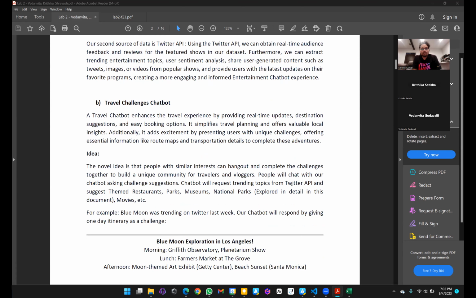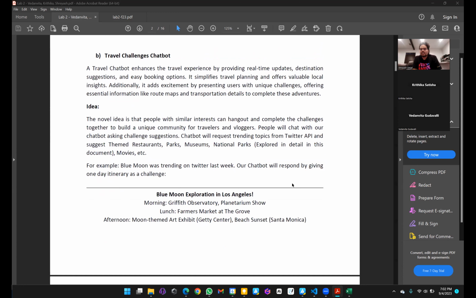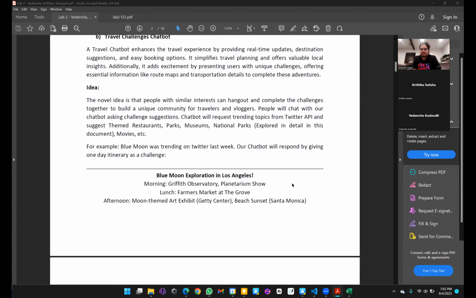But the one domain that caught our eyes was the travel challenge chatbot. So the idea behind this chatbot was that it can help people with similar interests that they can hang out and complete challenges together to build a unique community for travelers. So people will chat with our chatbot to get the challenging suggestions. So the chatbot will request trending topics from Twitter API, and then the chatbot will suggest some themed restaurants, parks, museums, national parks, which we specifically mention in this project.